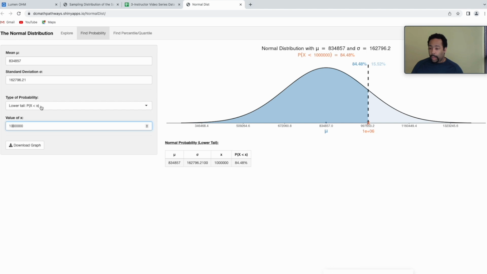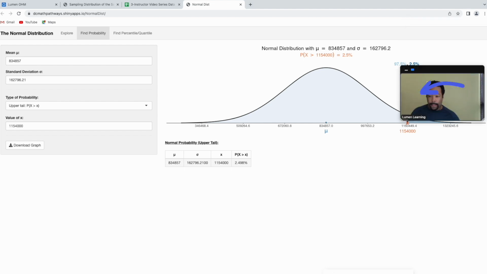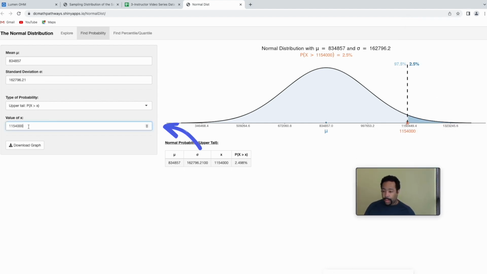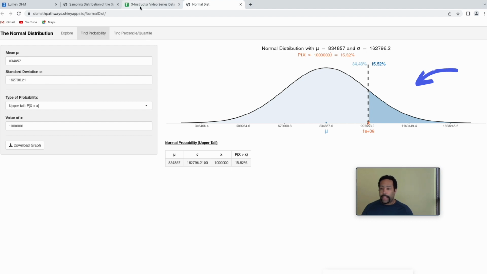So we did the normal distribution with the mean and the standard deviation. And then we wanted to know greater than 1,000,000. The system tells us both less than and greater than. It's just shaded. We could have switched it to greater than, and then it would simply have highlighted what we were looking for. So the system will tell you either way. So we'll put that in.